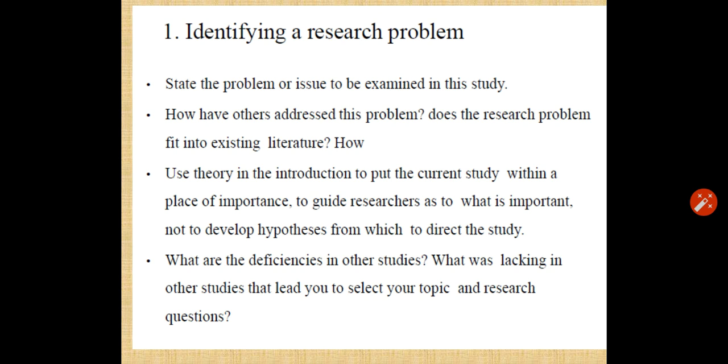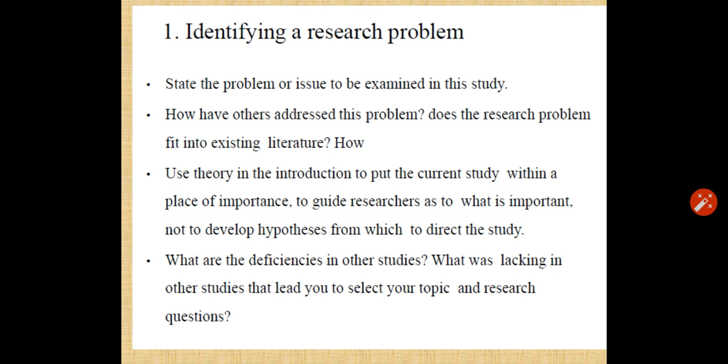So first step is identifying a research problem. It states the problem or issue to be examined in this study. How have others addressed this problem? Does the research problem fit into existing literature?